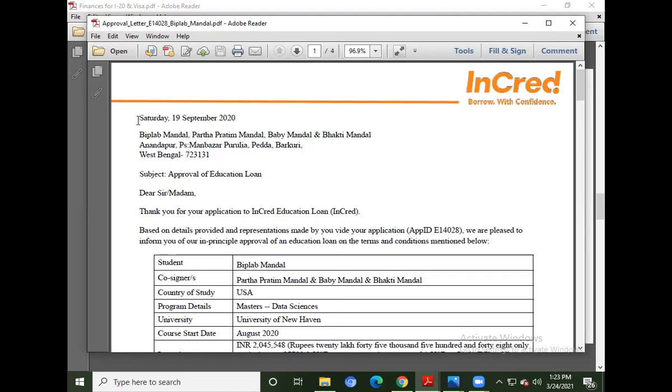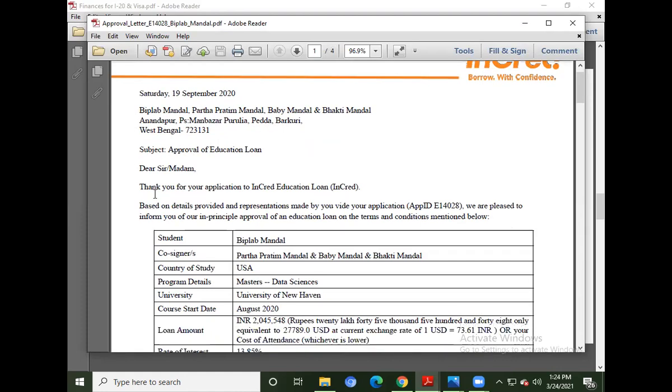You can see the details over here. The date and everything is mentioned. Obviously, the date should be within 6 months, and this is required during your visa interview and everything. So that is the main reason the dates and everything is mentioned. Your name and details should be mentioned over here.